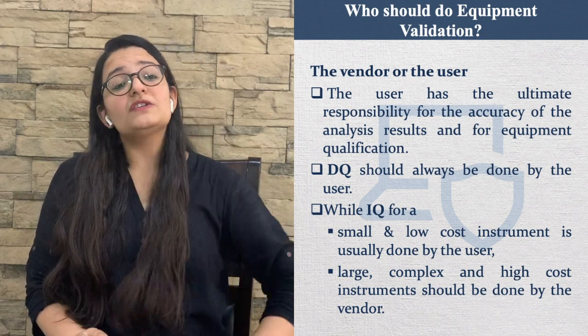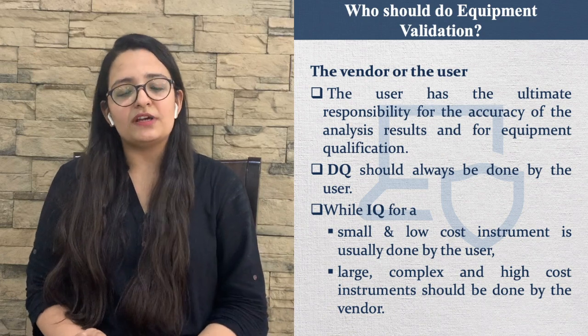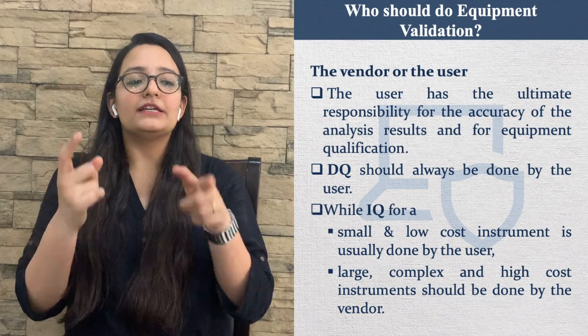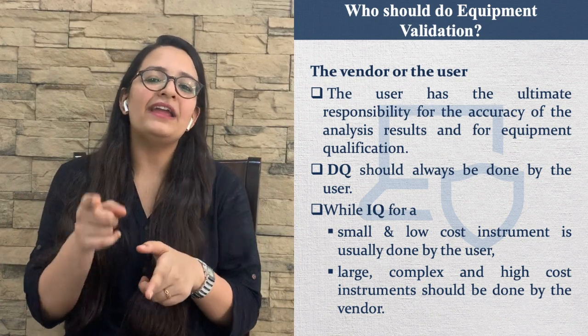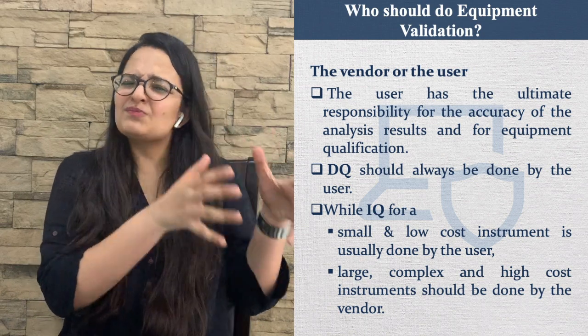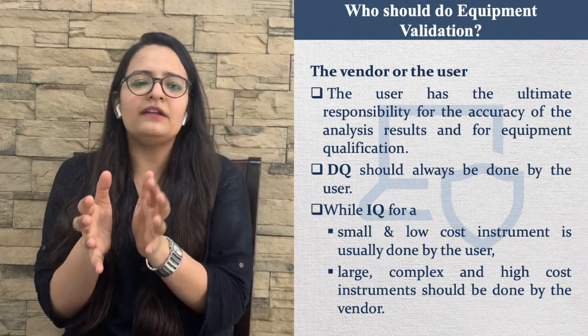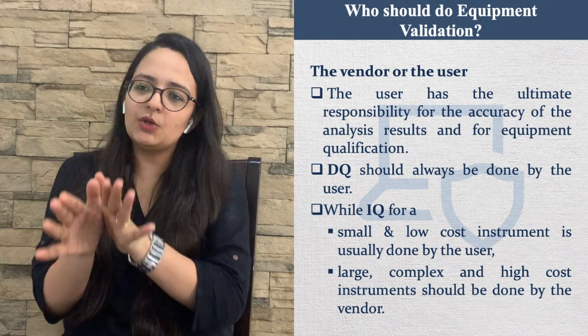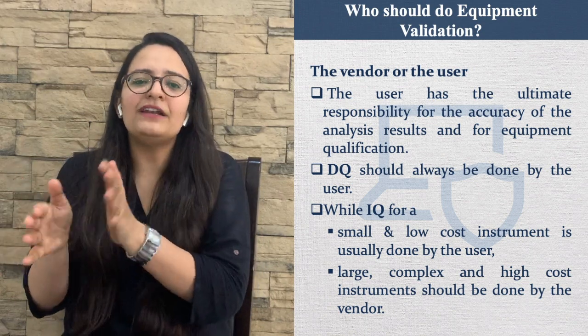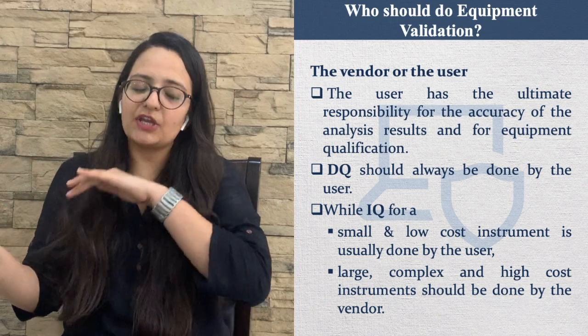Design qualification is generally done by the user because the specification is given by the user itself. In the case of installation qualification, for small and low cost instruments like pH meter and conductometer, the installation qualification is done by the user itself.